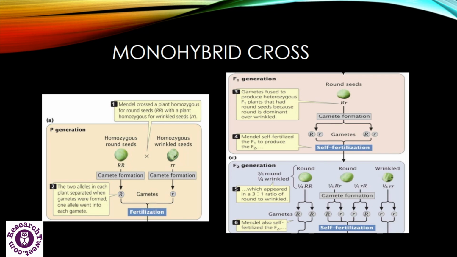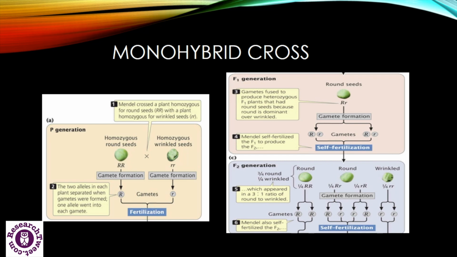Let's use Mendel's cross for homozygous round seeds and homozygous wrinkled seeds as an example, and the letters capital R and small r are used to represent the alleles of the gene that determine the plant's seed shape. Now in the parental generation, a plant homozygous for round seeds is crossed with a homozygous wrinkled seeds plant.